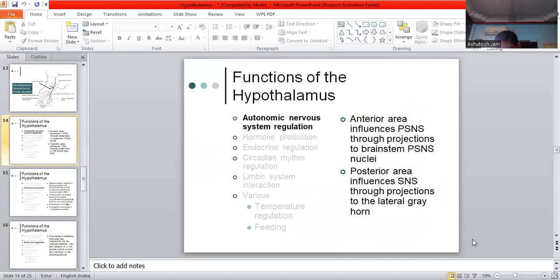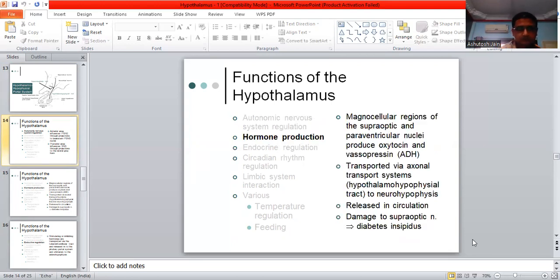Now the very important topic, that is the functions of the hypothalamus. Autonomic nervous system regulation: in this, we can see that the anterior area influences the PSNS through the projections to brainstem PSNS nuclei. Posterior area influences SNS through projections to the lateral gray horn. Hormone production.